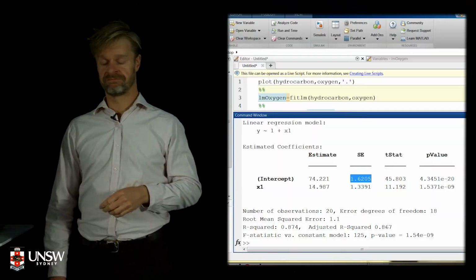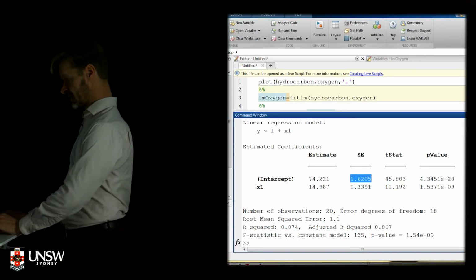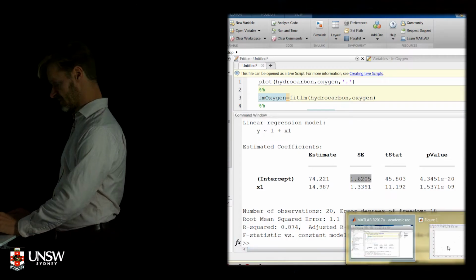Okay, what about mean response? So there's something else that might be of interest, and that's predicting values, or predicting the mean of new values. So what's a confidence interval for the predicted y, the mean of y, when x is equal to some value? So in our oxygen example, right?